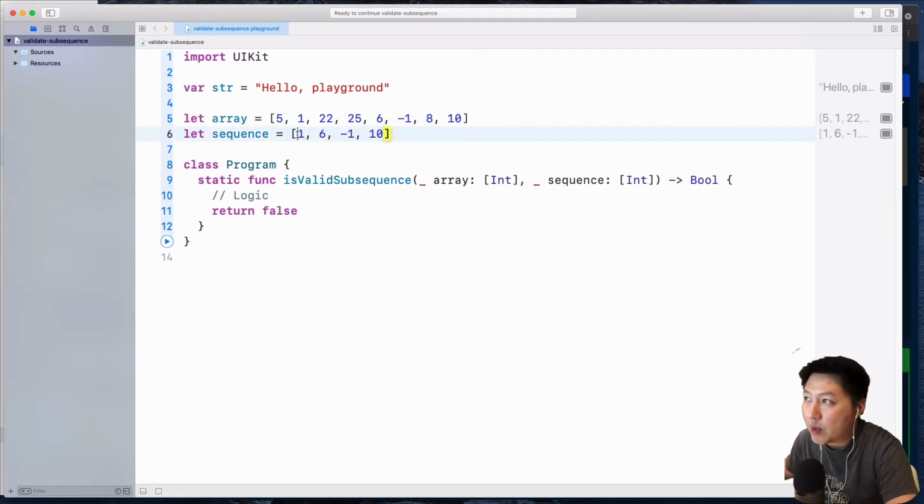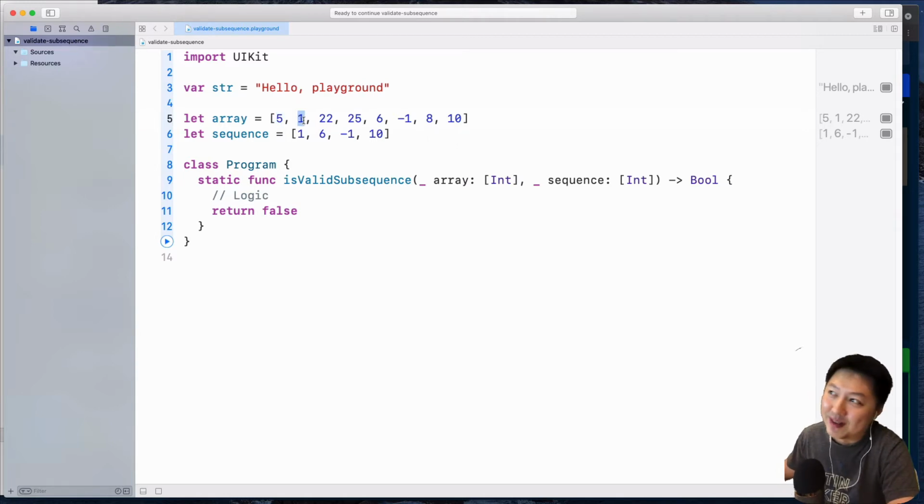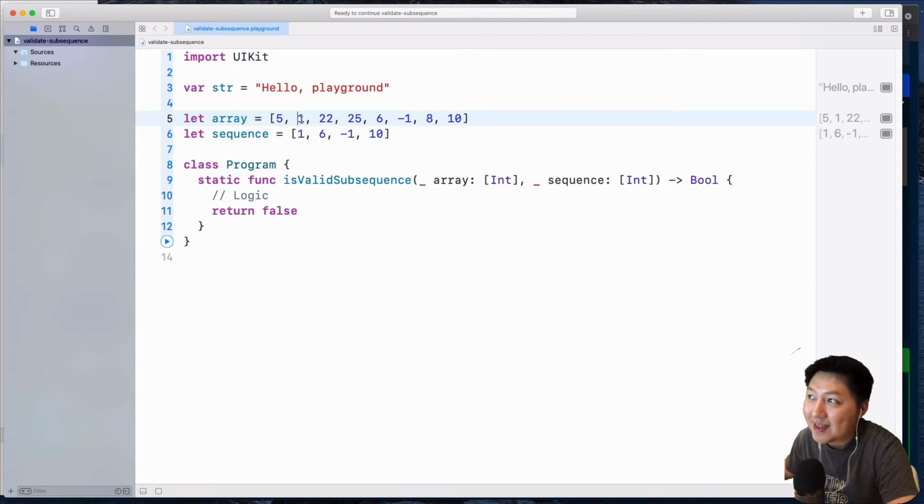So how the pointer system works is that we're going to check the first element within this sequence. So we are checking for 1 inside this array. Let's loop through this one over here. We're going to say, hey, first element inside this array, is this 1? And the answer is no, it's not 1. So let's go to the next one. Let's go to the next one. Is this 1? Yes, it is 1.